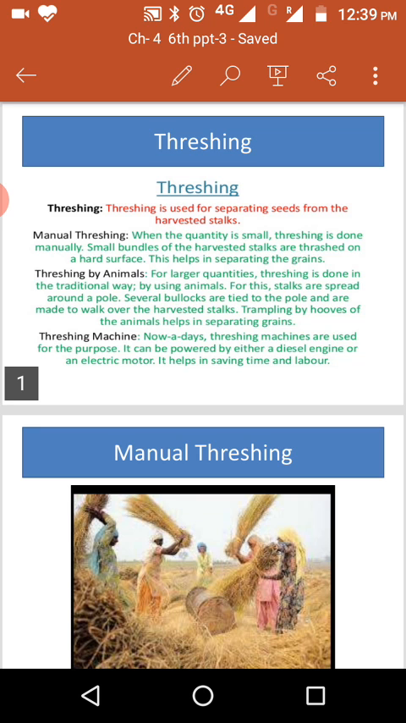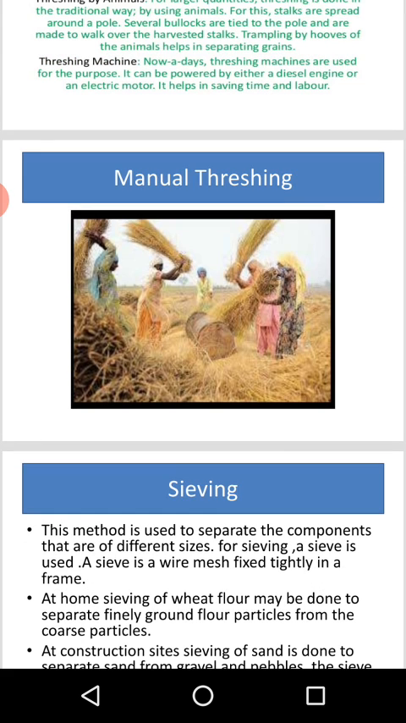Nowadays, threshing machines are used for the purpose. They can be powered by either diesel engines or electric motors. They help in saving time and labor. So at present, the method we use for threshing is the threshing machine. You can see the pictures. Manual threshing, some persons are doing threshing manually.